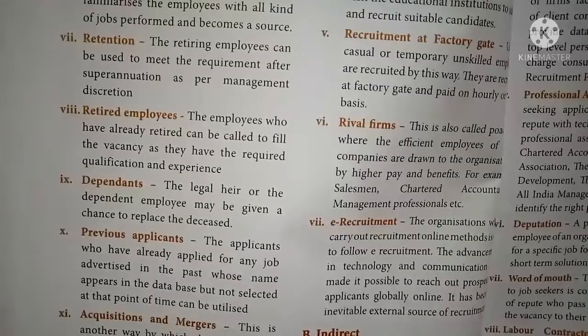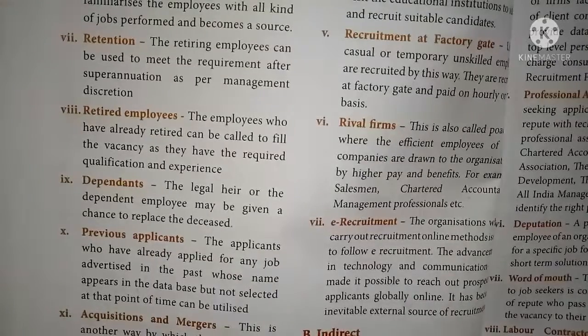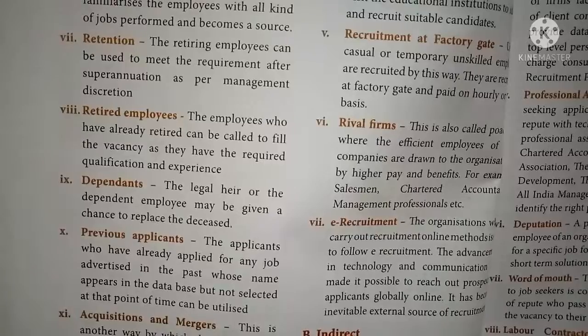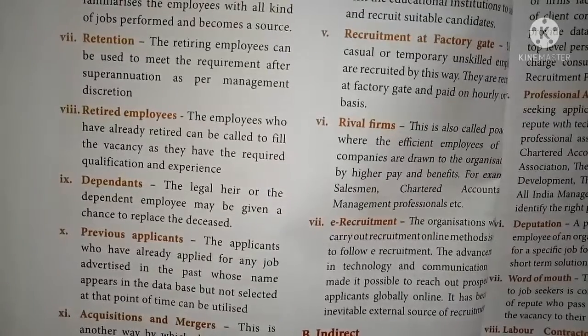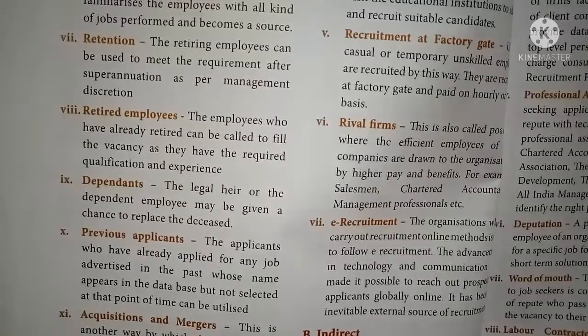That type of method is called an internal source of recruitment.